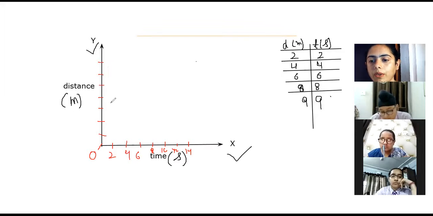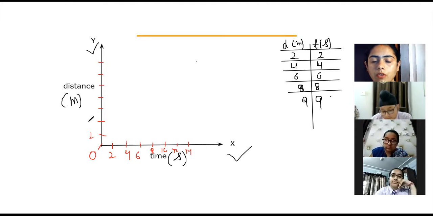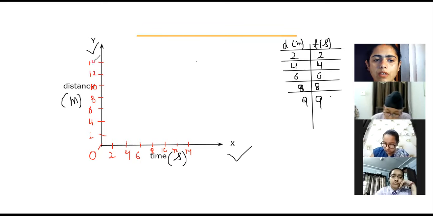The way it is there in your book, it is on the graph. For distance, you want to take which range? I'm taking 2, 4, 6, 8, 10. You can take it till 10 only because the values are till 9. Then 12, 14, it goes like this.